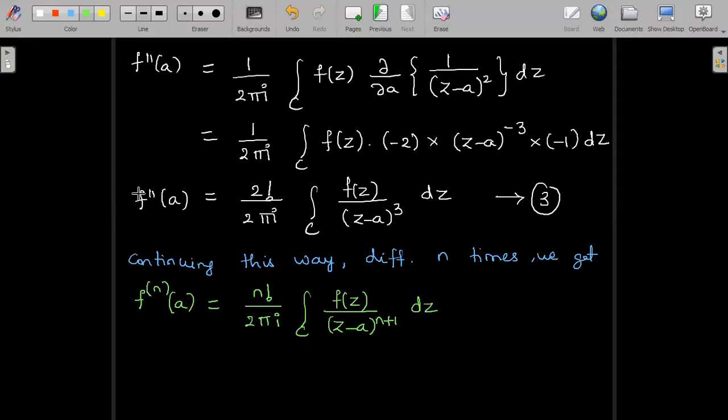So second derivative, 2 factorial, power 3. 1 added to the power. Similarly, nth derivative, n factorial, power should be n plus 1.